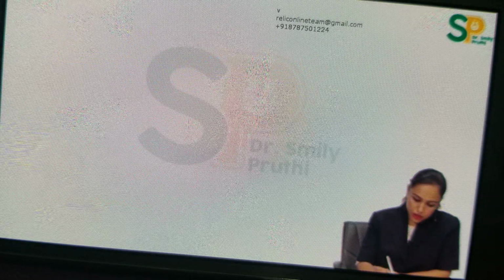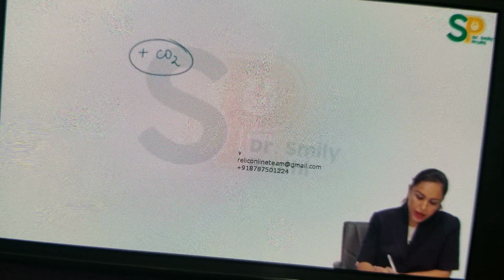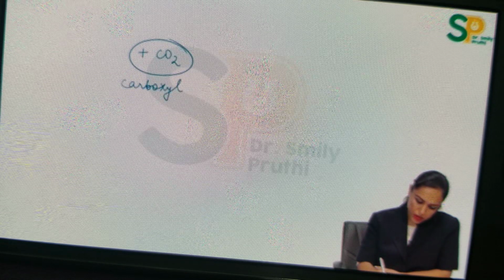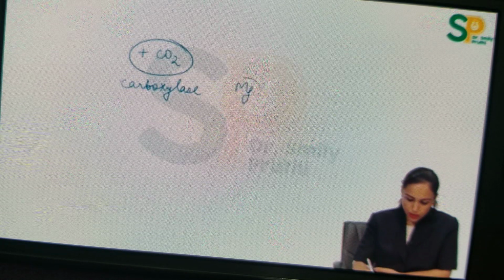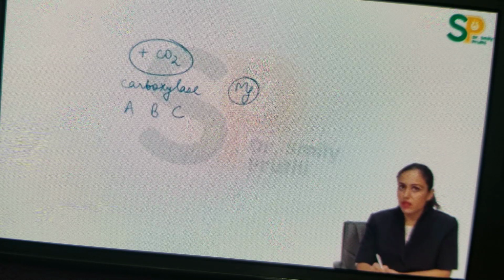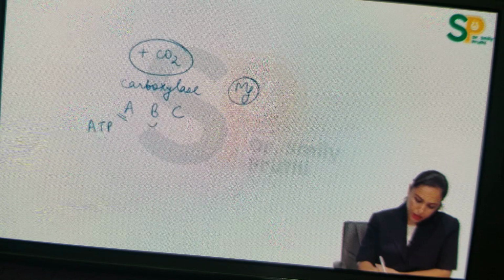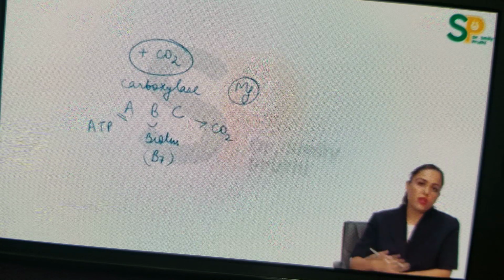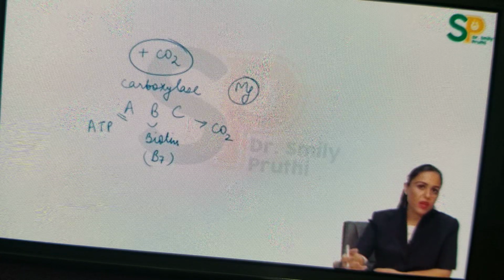Now there are some reactions in body where carbon dioxide is added. When carbon dioxide is added, the enzyme is called carboxylase. Any carboxylase will use magnesium, I've already told you, and there's the mnemonic for all the carboxylases. All carboxylases use ABC, this is a mnemonic, where A stands for ATP, B stands for biotin, that is vitamin B7, and C stands for carbon dioxide. So all carboxylases use ATP, biotin, carbon dioxide, and magnesium. So you will tell me the EC number here.